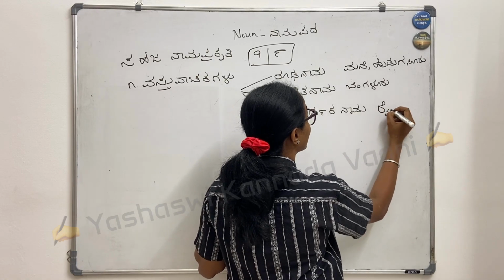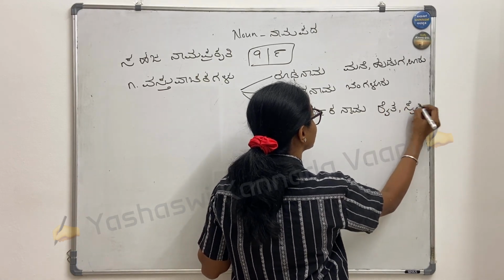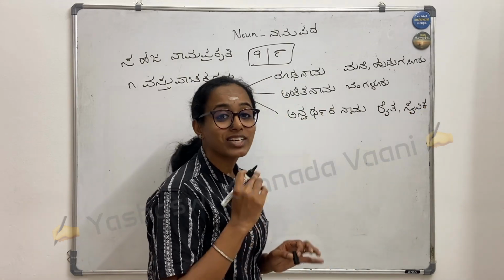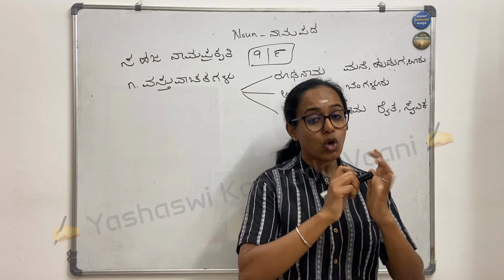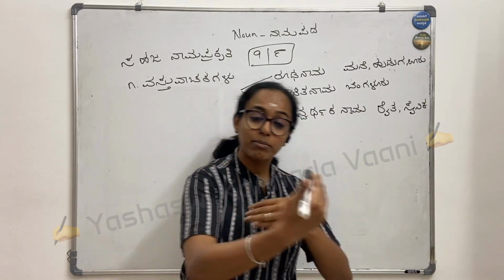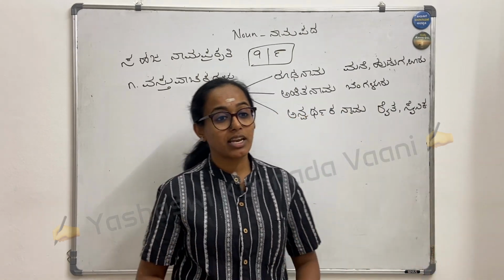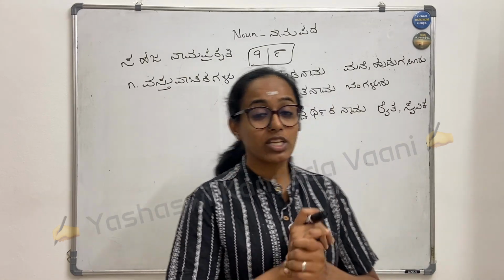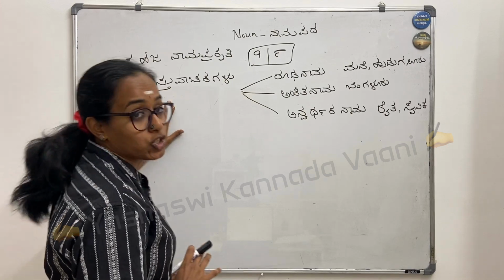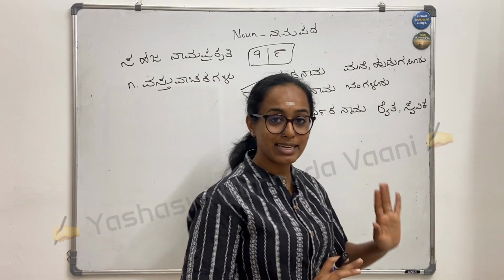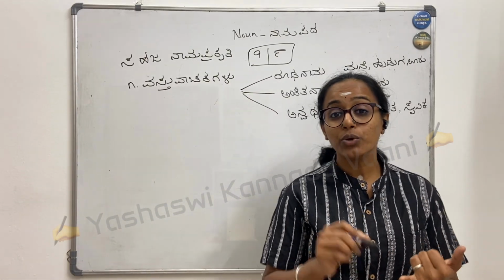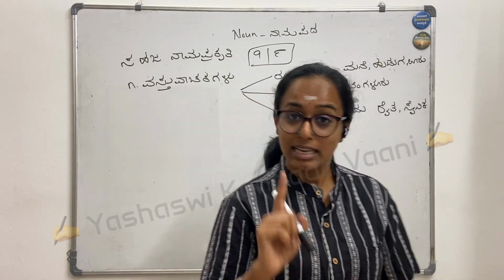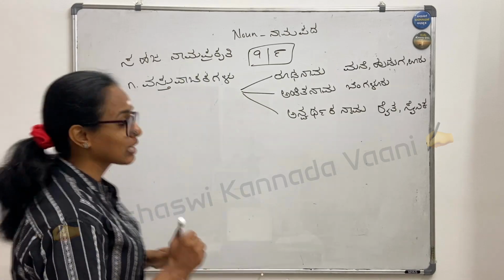Here it can be Raita, it can be Sainika, it can be student, it can be teacher. That is Anvarthaka Nama. Rudanama is a common name. Ankita Nama is for a communication purpose. And Anvarthaka Nama, based on the resemblance, I'll give a name. So all these three come under Vastuvachakavalu. Remember, is it clear now? So it's very important for you to give me the examples for each and every one of these things, which is very, very important. Now let's go to the second one, that is Gunavachaka.